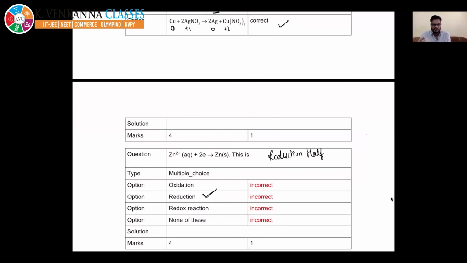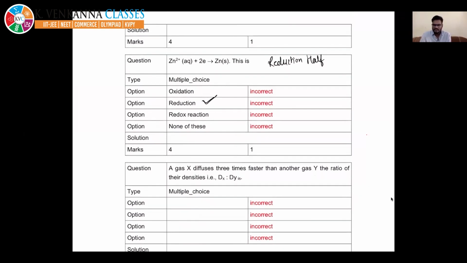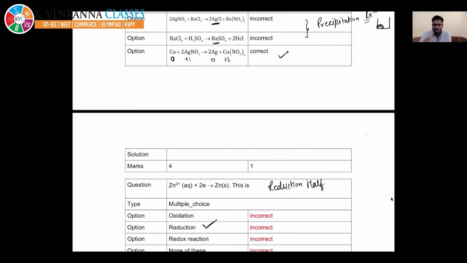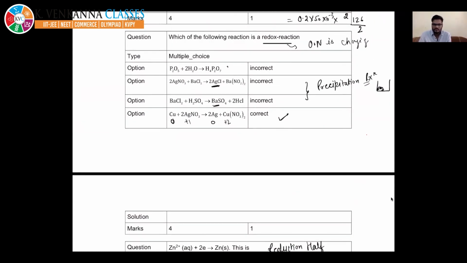Today it has taken a little bit more time. But I have seen with my experience and with others' experience also that the discussion of papers brings a positive change in students' understanding. So it is very necessary to discuss the paper. Please solve all the questions by yourself, and if you are having any doubt, you can ask me.